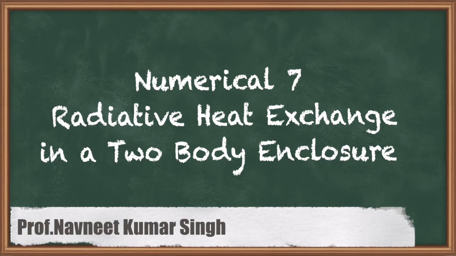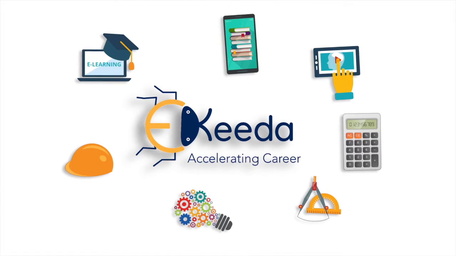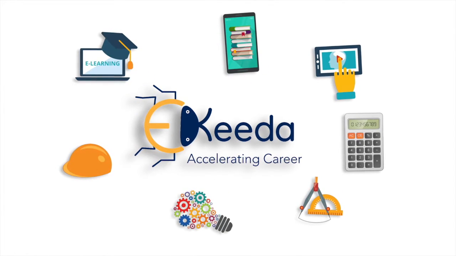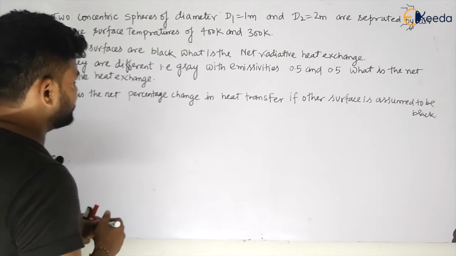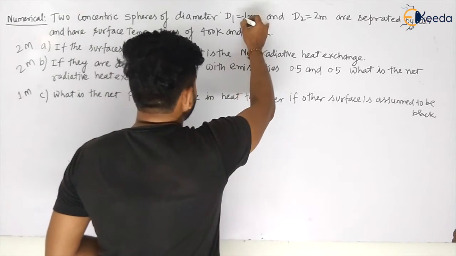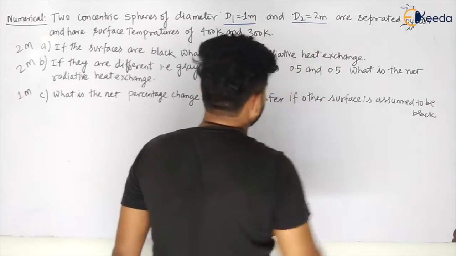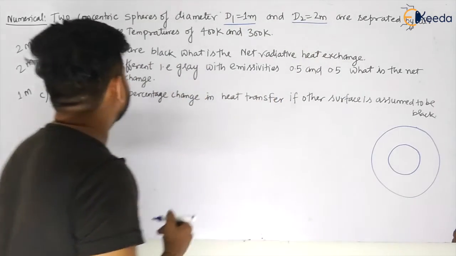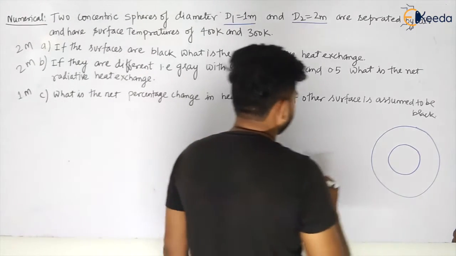So let us see a good question on the black bodies, my dear students. If I am considering two spheres, let us see. Now, two concentric spheres of diameter d1 is equal to 1 meter and diameter d2 is equal to 2 meter are separated by air and have surface temperatures of 400 Kelvin and 300 Kelvin.